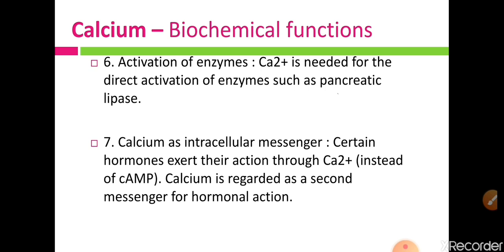Out of these, protein hormones bind with the receptors present on the membrane, and after binding with these membrane receptors, protein hormones along with the second messenger play their role in the target cell. So calcium acts as a second messenger for protein hormones.